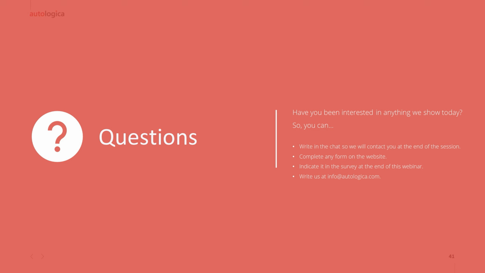Okay, I have another one from Daniela. She's asking what she can do in order to reduce that stock. As I said before, you have several options to work with that. I already mentioned order suggestion. Regarding purchase orders, we have a feature in Autologica that, every time you are going to place a purchase order for parts, you will have an alert if the part you are trying to buy is already in another store, another branch, and it's obsolete. Autologica will tell you, okay, instead of buying this part, why don't you bring that part from the other branch.